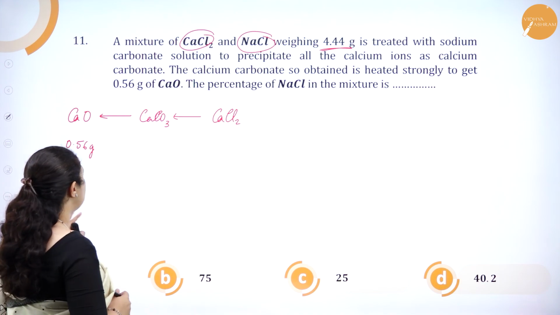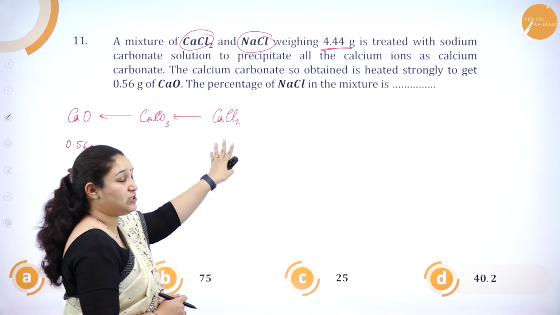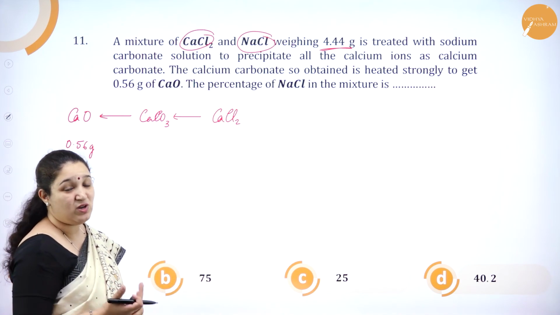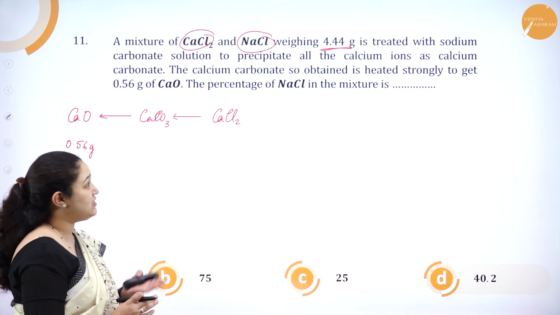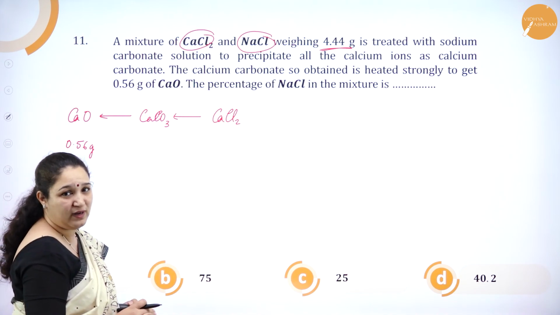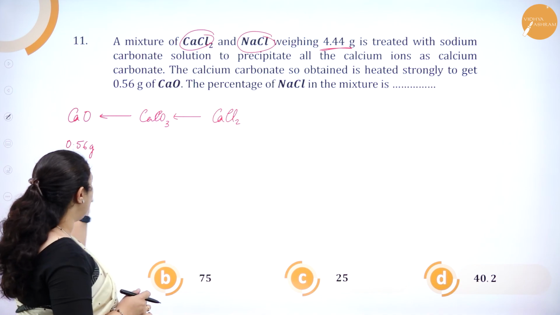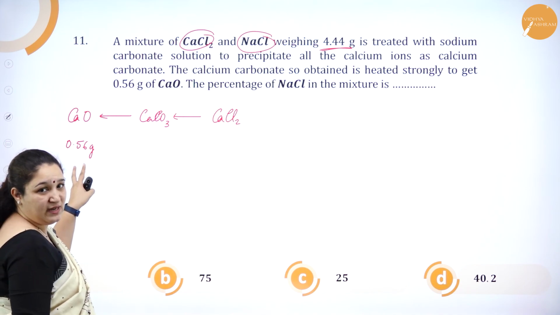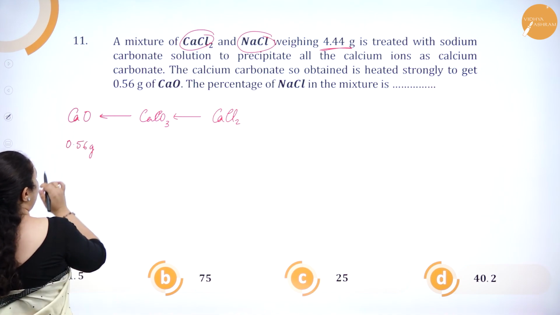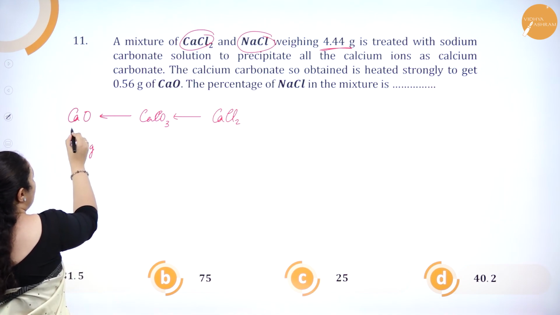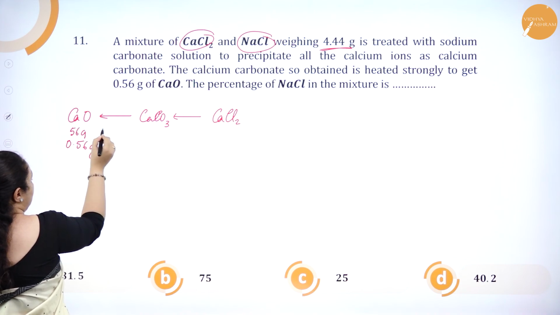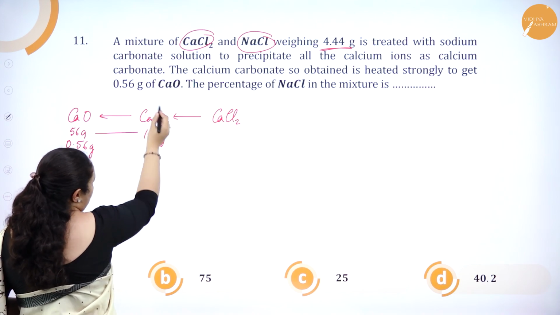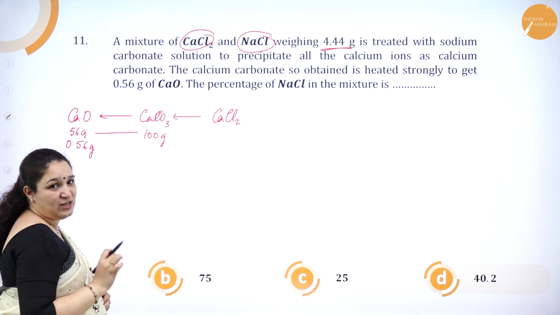Okay, so first we have to find out what is the mass of calcium chloride which was there, so that we can find out the percentage of NaCl, because NaCl and calcium chloride are mixed and the weight is 4.44 grams, isn't it? So we have to go in the reverse order now. See, if 0.56 grams of calcium oxide was obtained, then the molecular mass of calcium oxide is 56 grams, which is obtained from 100 grams, that is the molecular mass of calcium carbonate.